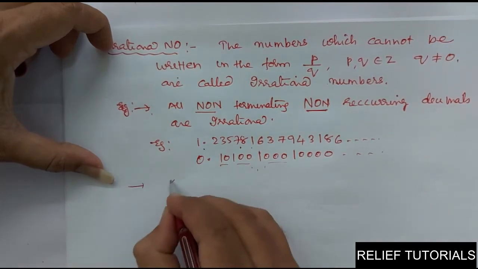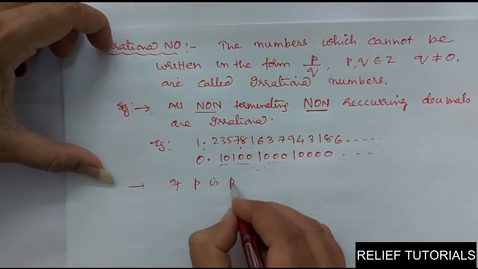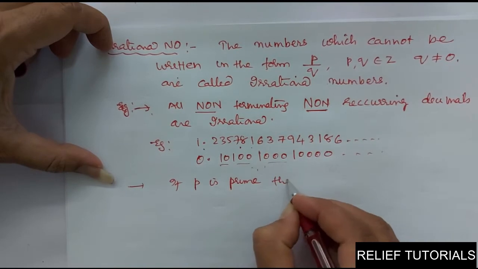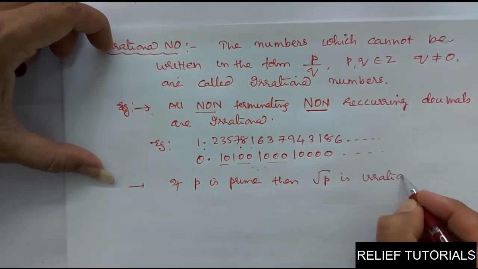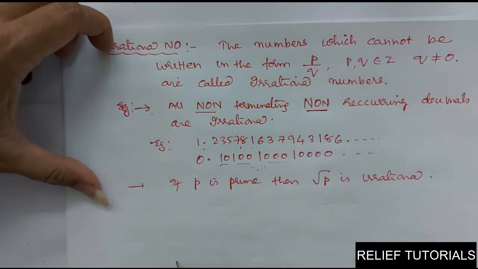And also see, if p is prime, then root p is irrational. If p is a prime number, then root p is irrational.